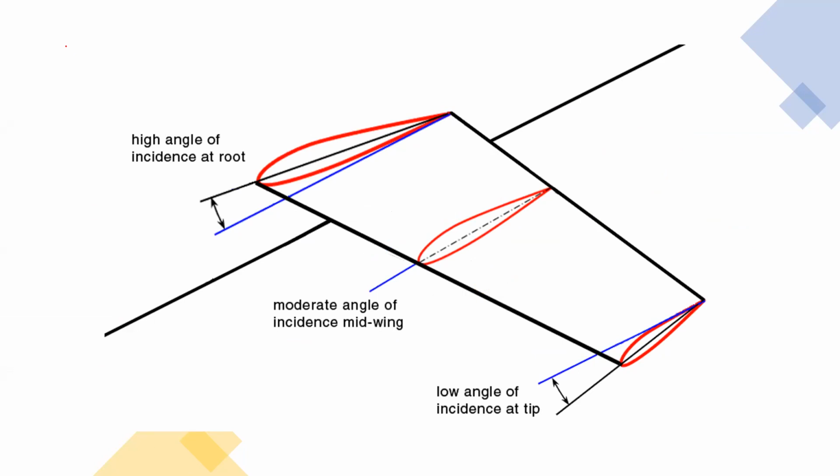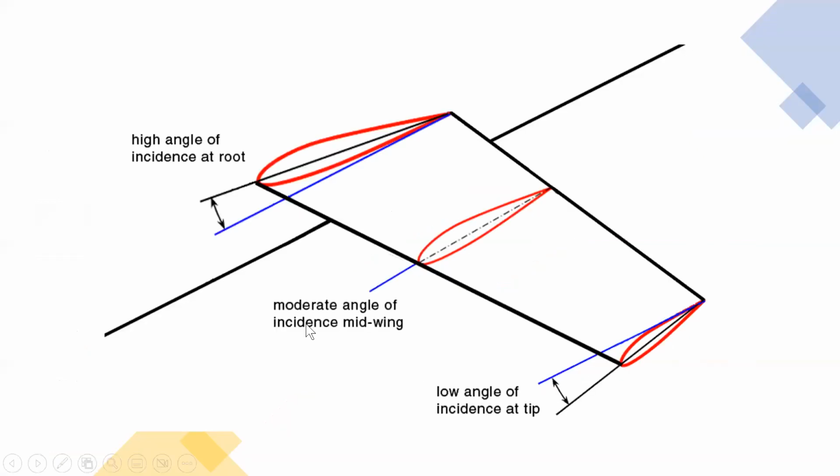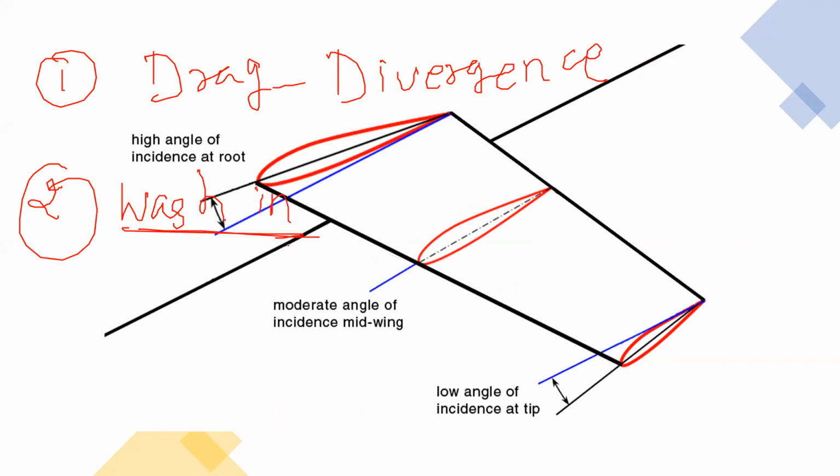Because Pinder, Achyut and Akhileshwar, I couldn't see your name earlier. Yeah, I have been seeing that you three join regularly, so this is an assignment for you. The first is to identify the drag divergence Mach number. How do you identify that? It's an assignment I'll ask you in the next session. And the second is, can you give me an example where wash-in is used as an advantage? Maybe a hint: look at the propeller, how the twist in the propeller changes.